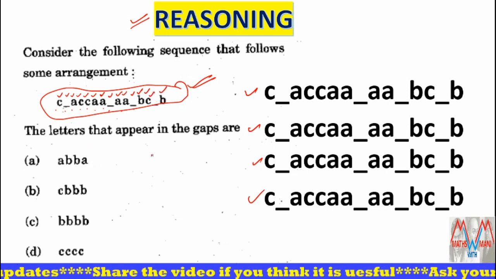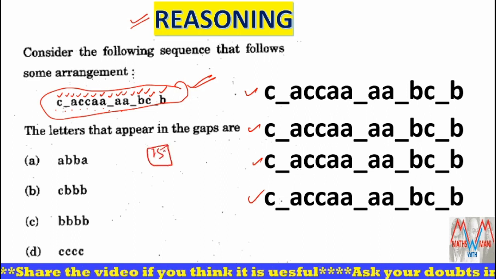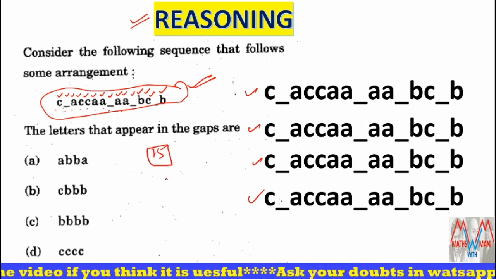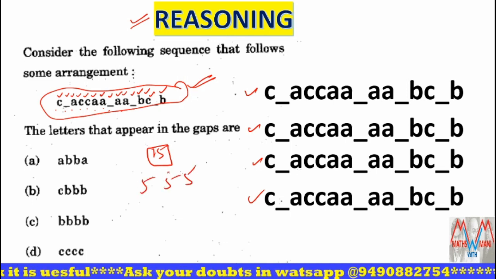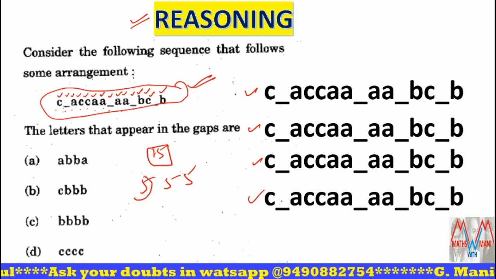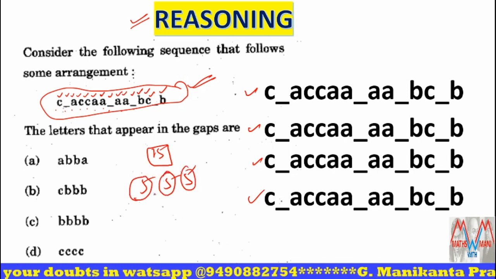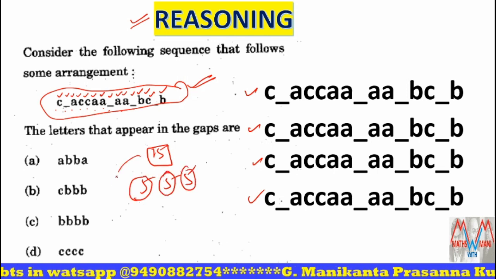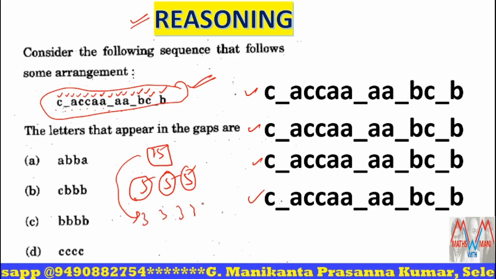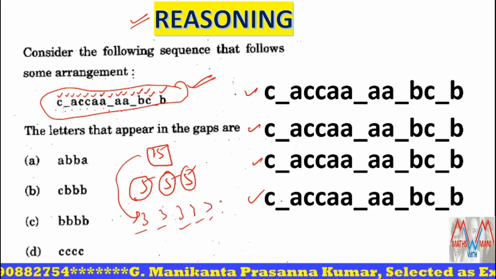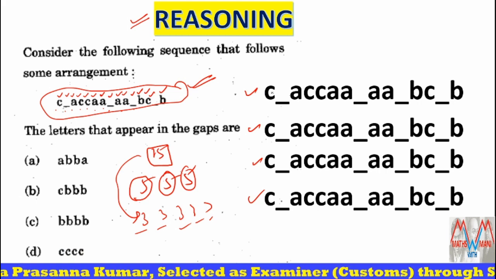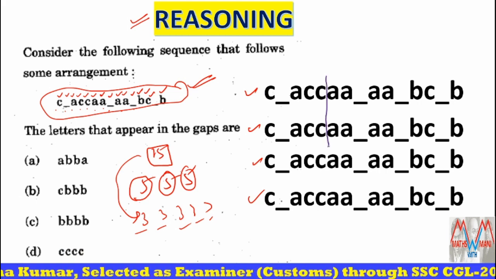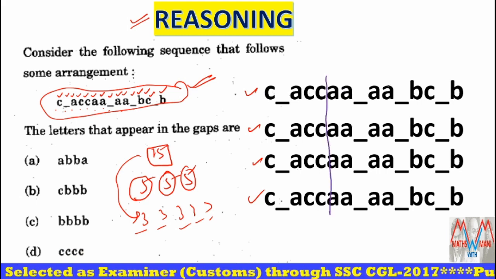I'll divide them into 5, 5, 5, and you have to observe the series in these groups of five letters. So first I'll make them as 3 fives: 1 2 3 4 5, next 1 2 3 4 5.